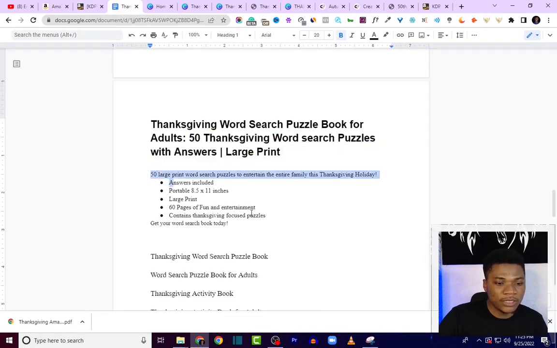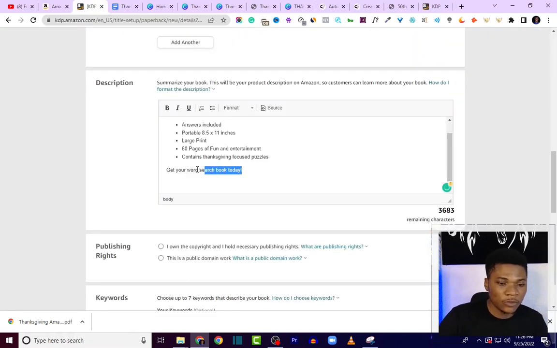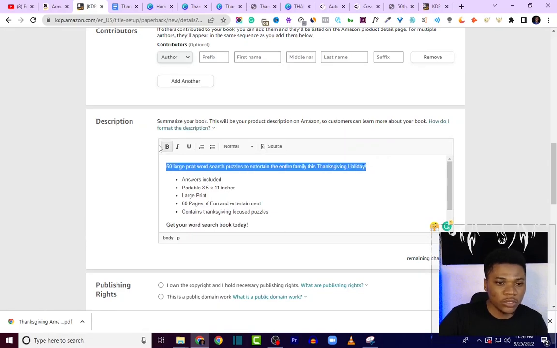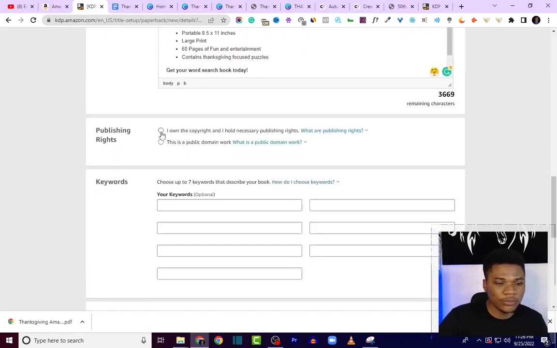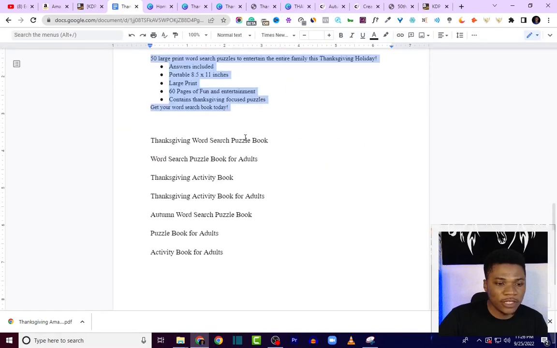I'm going to copy the description of my book and then just paste. I'm going to make the call to action bold, then make the first line bold as well. Then scroll down, I own the copyright. Then I'm going to bring in my keywords. I have all of them here, so I'm going to copy them one after the other.